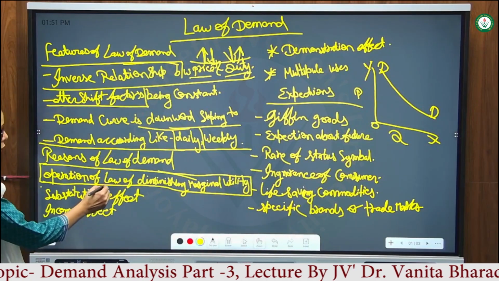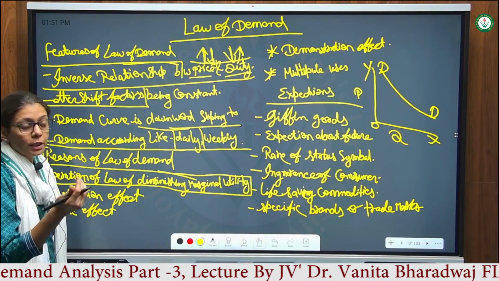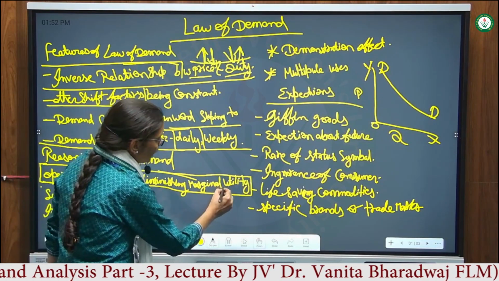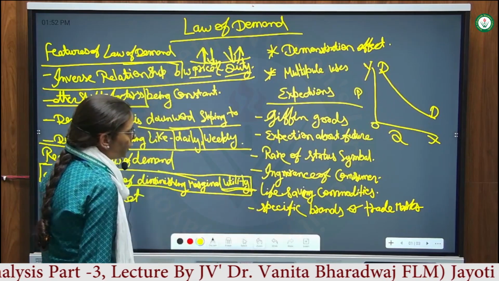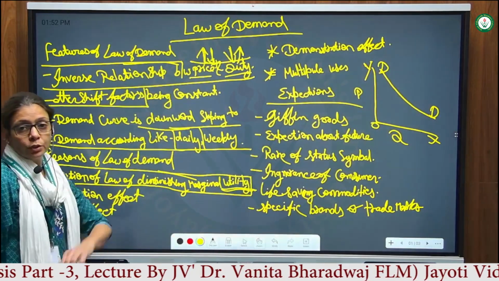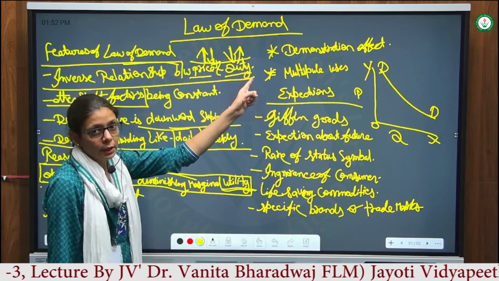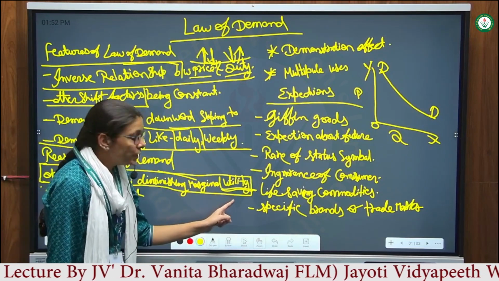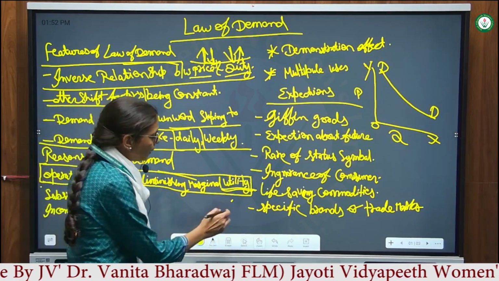The law of diminishing marginal utility says when you consume more commodities you get less utility, and when you consume less commodities you get more utility. So if you consume more, you will pay less because you are getting less utility. When you consume less, you get more utility, so you will pay higher prices.